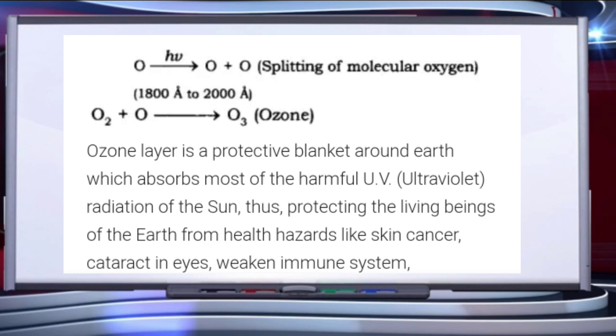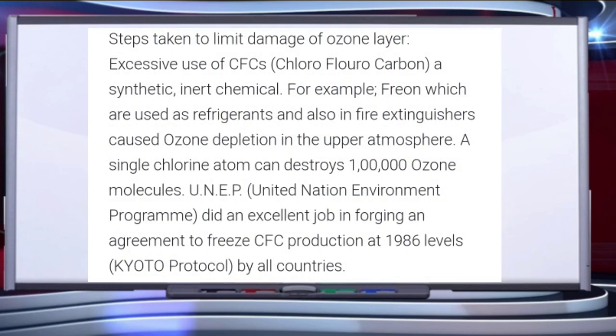Ozone layer is a protective blanket around Earth which absorbs most of the harmful UV rays of the sun, thus protecting the living beings of the earth from health hazards like skin cancer, cataracts in eyes, and it also weakens the immune system. Children, ozone depletion is basically the thinning of the ozone layer. The thinning of the ozone layer in a particular area is termed as ozone hole.